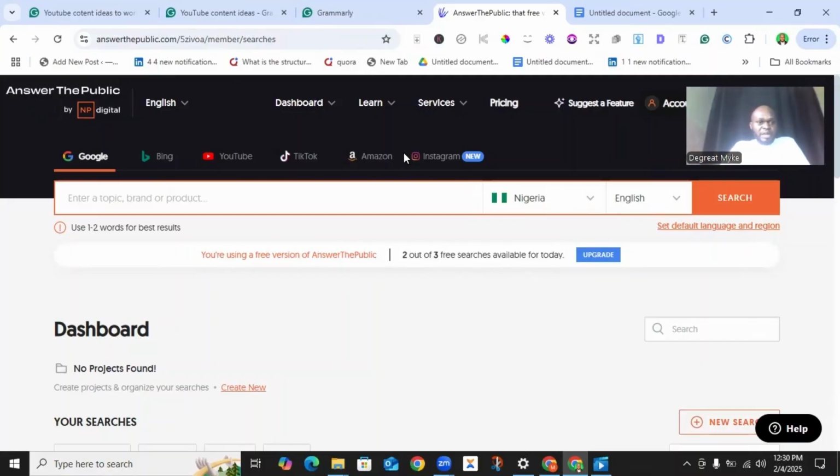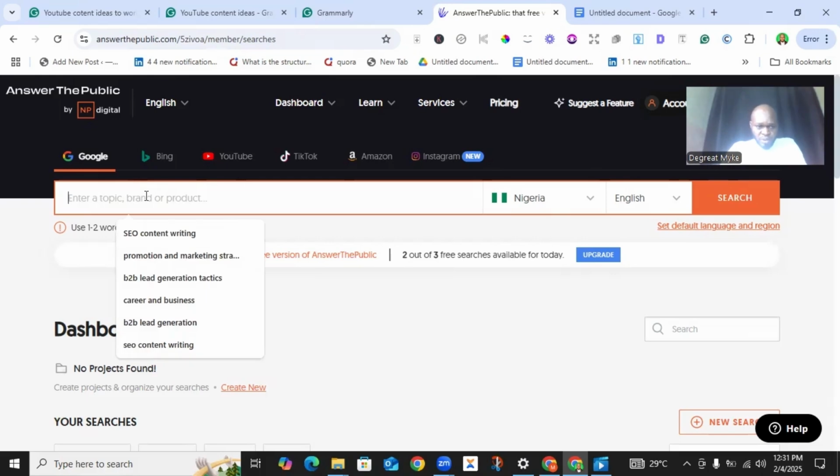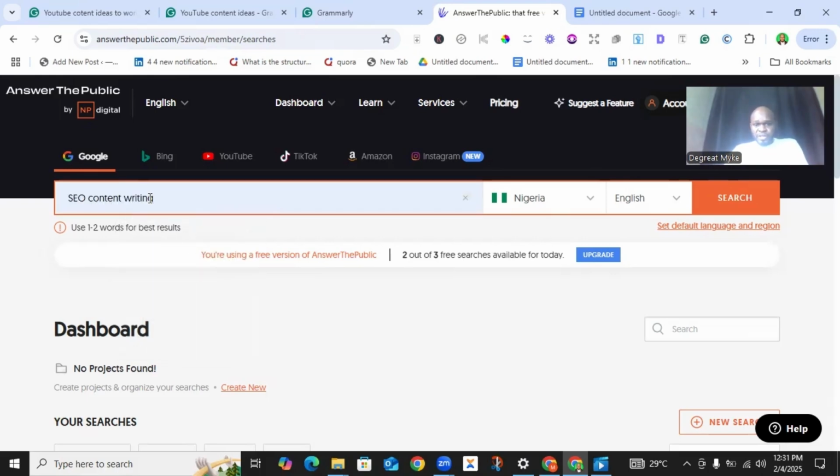Yes, you can simply do that by logging on to their website, Answer the Public, then you sign up. Once you sign up, you have something like this, whereby you can input whatsoever keyword you are trying to research on. Let's say, for example, I'm trying to research lucrative keywords that revolve around SEO content writing. What I simply need to do is, in this search bar, input the particular key phrase I'm trying to search for. Okay, let's say SEO content writing.